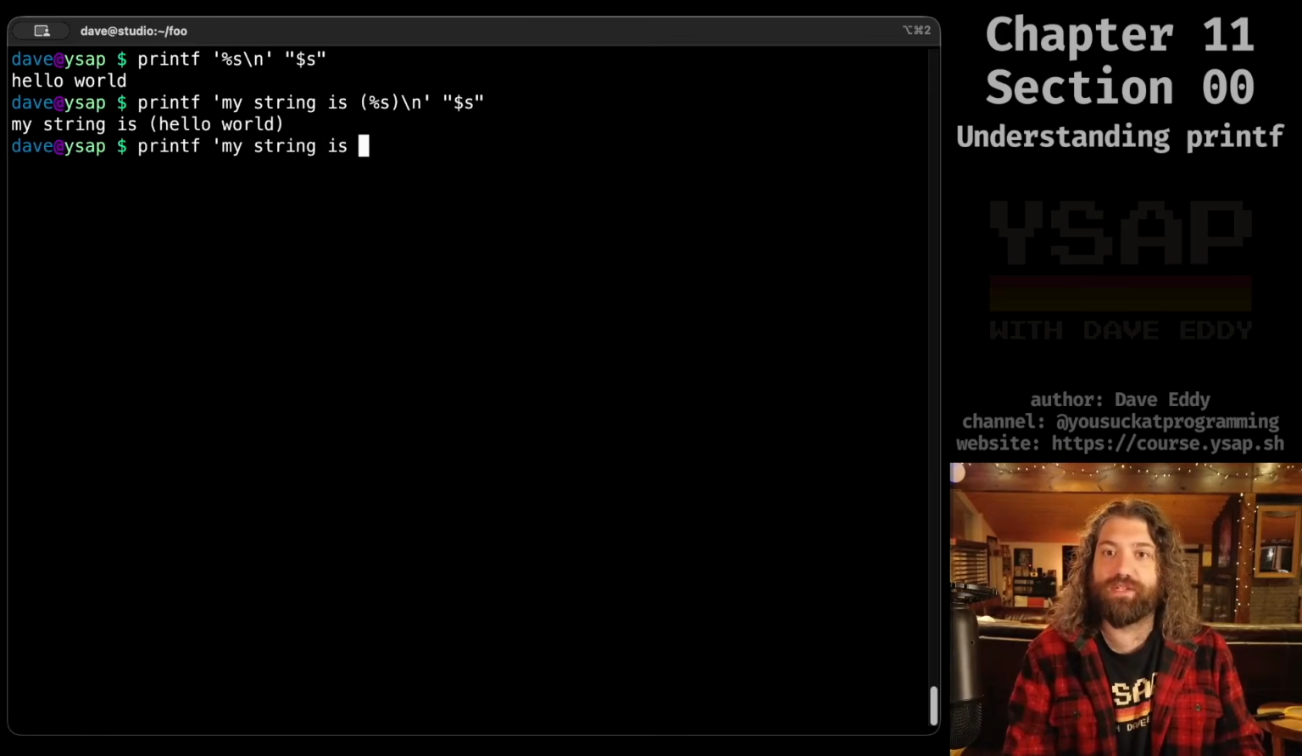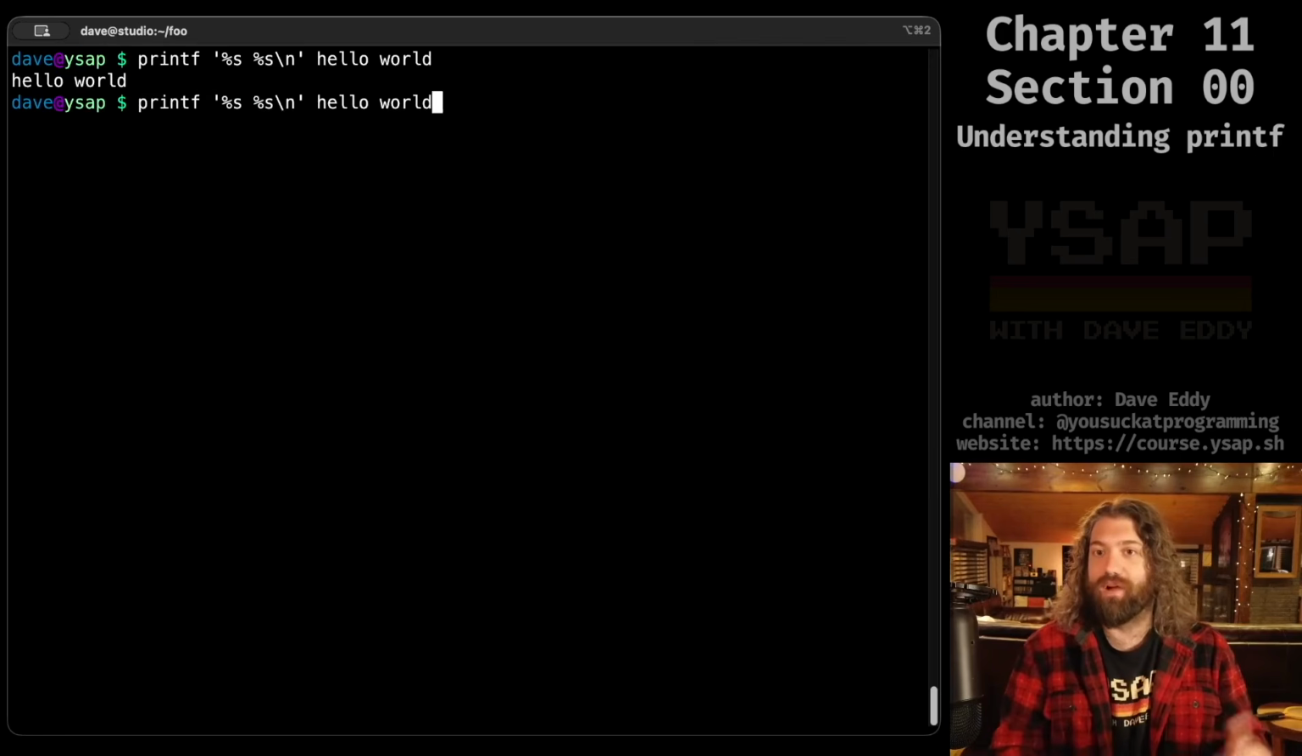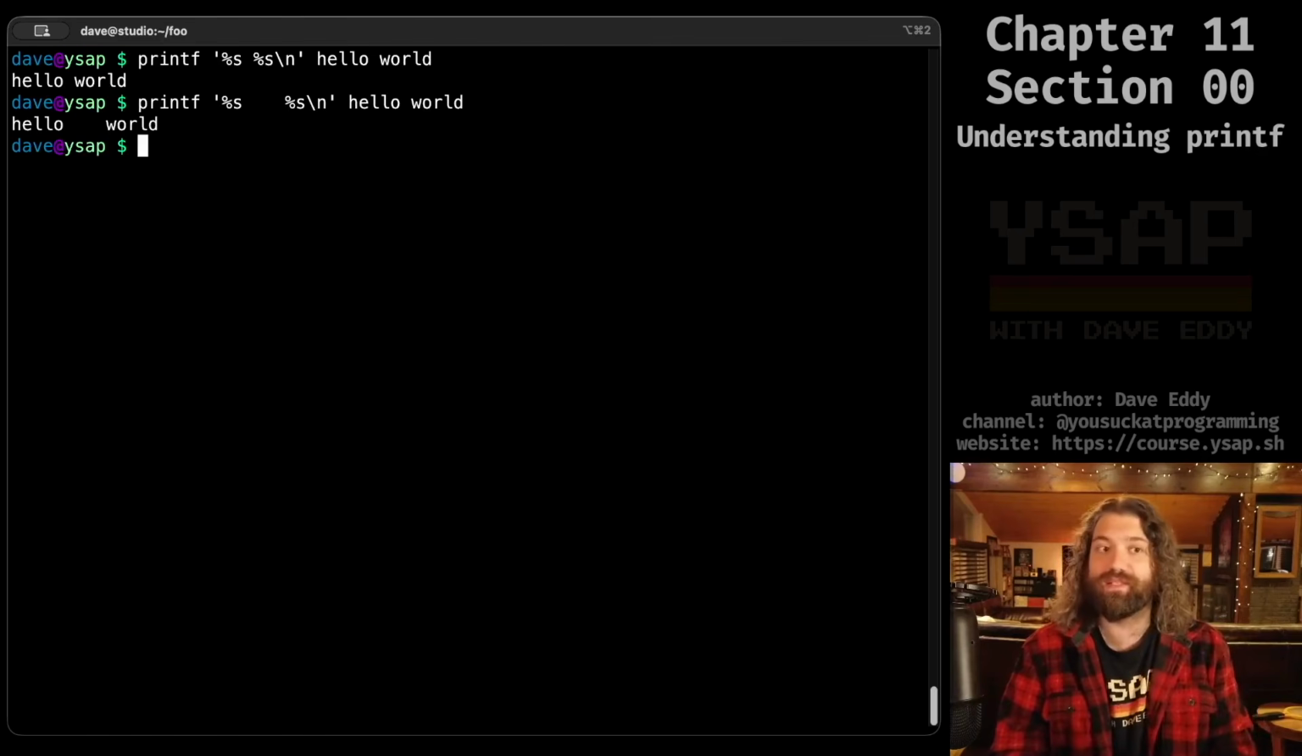Now, there are some cool things here too. Let's not use that variable anymore. Let's go ahead and printf %s space %s new line. I can give it two arguments now. Hello world. So there we go. Okay, I just put a space here. I can put multiple spaces here, and then when I print it, we get multiple spaces in the output. Yeah, that makes perfect sense.